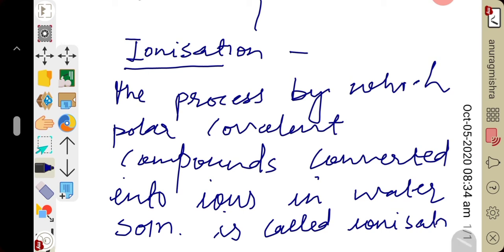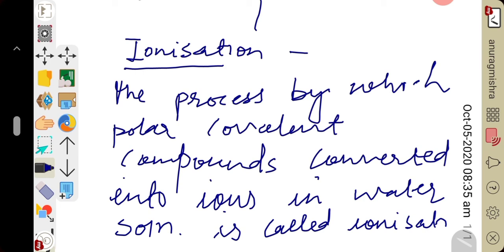The process by which polar covalent compounds are converted into ions, we will not use the term dissociate here. The process by which polar covalent compounds are converted into ions in aqueous solution is called ionization. So the process of conversion of polar covalent compound into ions in aqueous solution state is known as ionization.